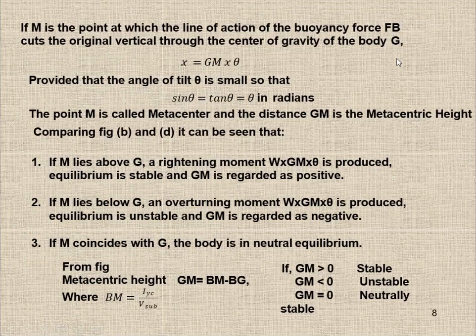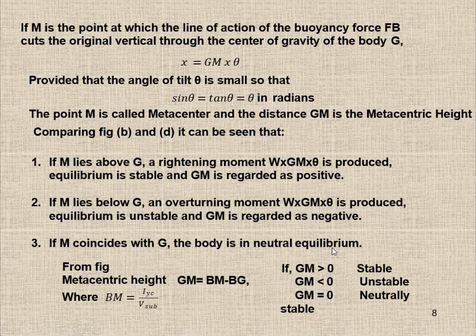So by comparing these two pictures, if M lies above G, a righting moment W GM theta is produced, equilibrium is stable and GM is regarded as positive. If M lies below G, an overturning moment W GM theta is produced, equilibrium is unstable and GM is regarded as negative. If M coincides with G, the body is in neutral equilibrium.